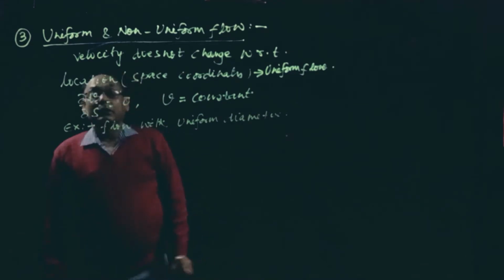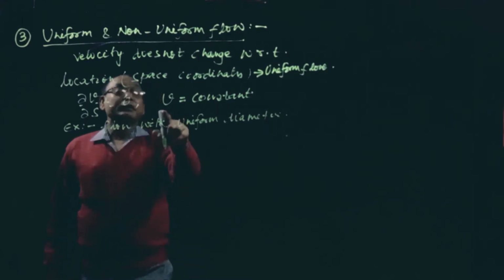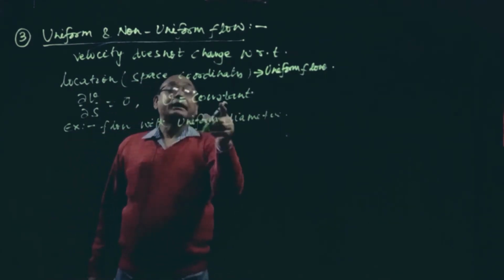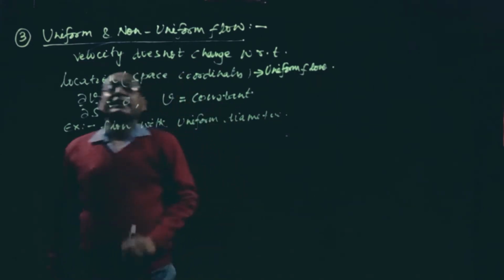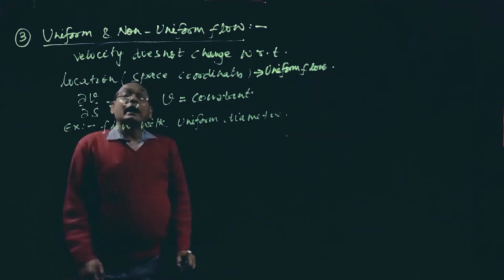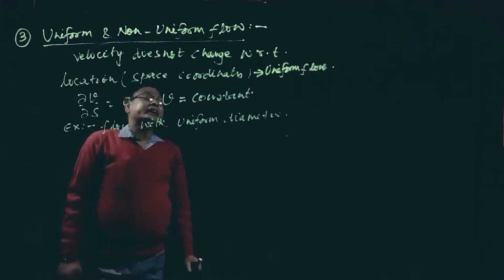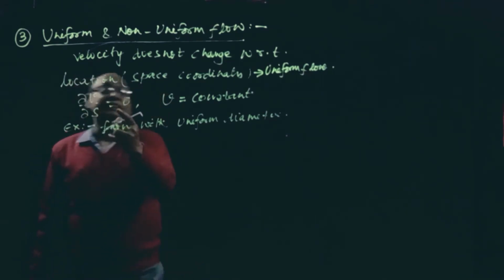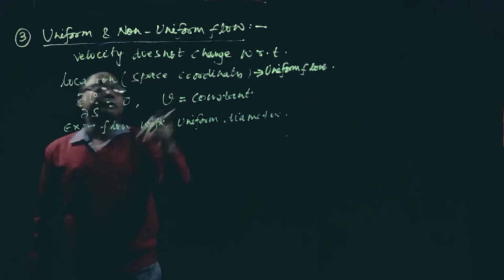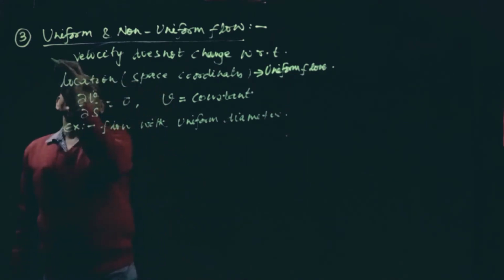So a type of flow in which velocity does not change with respect to location, that means velocity remains constant with respect to location, and we can call it space coordinate, that type of flow is called uniform flow. The condition is dV by ds is equal to 0, and if you integrate, we get V is equal to constant. So flow with uniform diameter is one example.